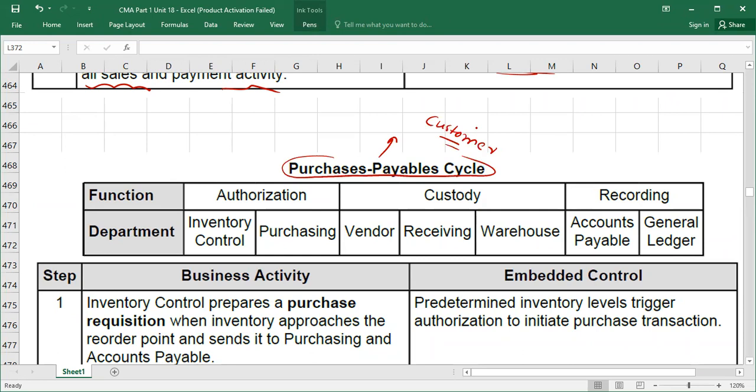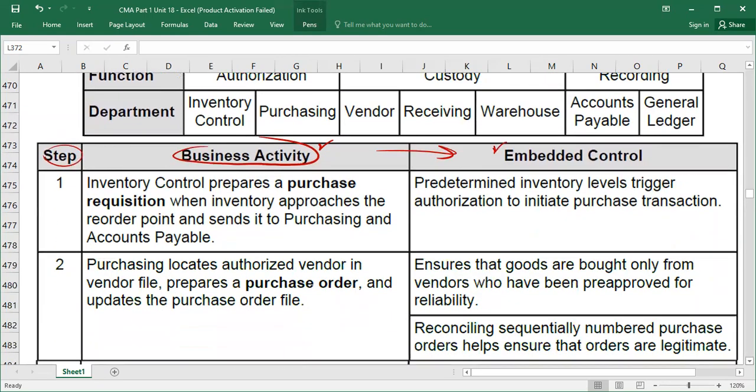Okay. So we have here again a column for the business activities. It's written step by step, and we have an embedded control here. Obviously, if you understand this column, this will be very easy for you, like why we are doing this. So we have a first step. What is step number 1?